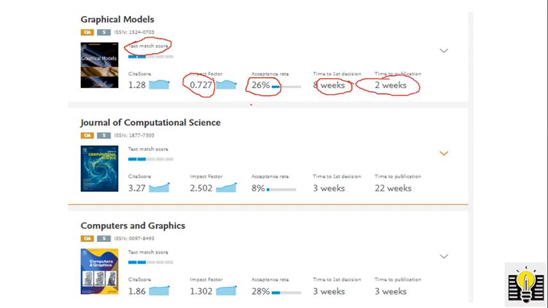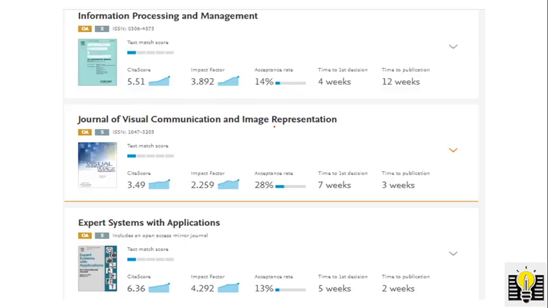The impact factor and acceptance ratio are the most important factors. Just for example, here I am giving 0.727. This is the impact factor and acceptance ratio. And I am taking another example. Here, Information Processing and Management, Journal of Visual Communication and Image Representation, Expert Systems with Applications. These are given by the journal finder.